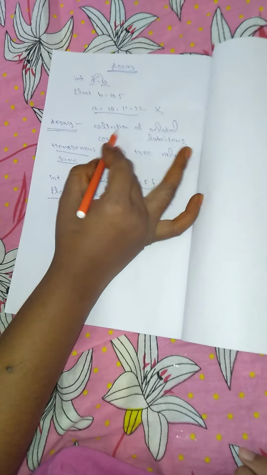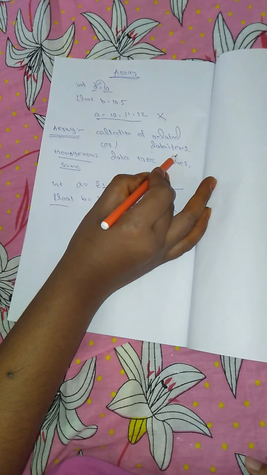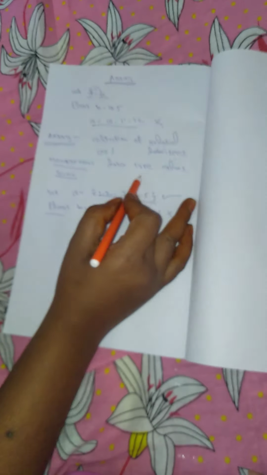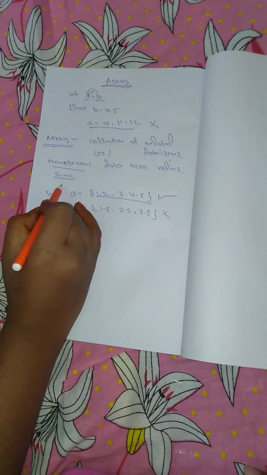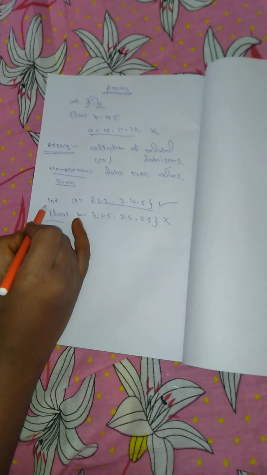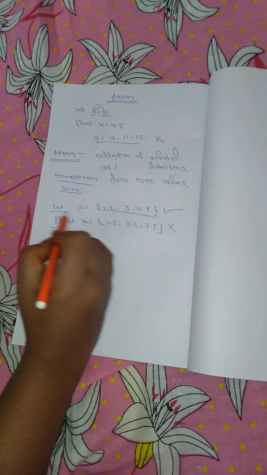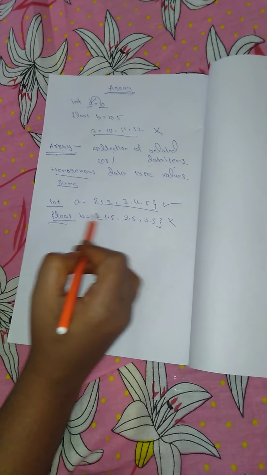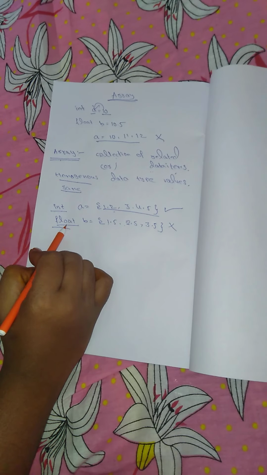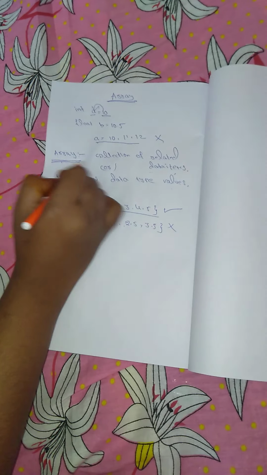Array is nothing but a collection of related data items or homogeneous data type values. Homogeneous means same data type values. Like this, if you want to take integers, take integer values only. If you want to take float, take float values only. This is called an array.